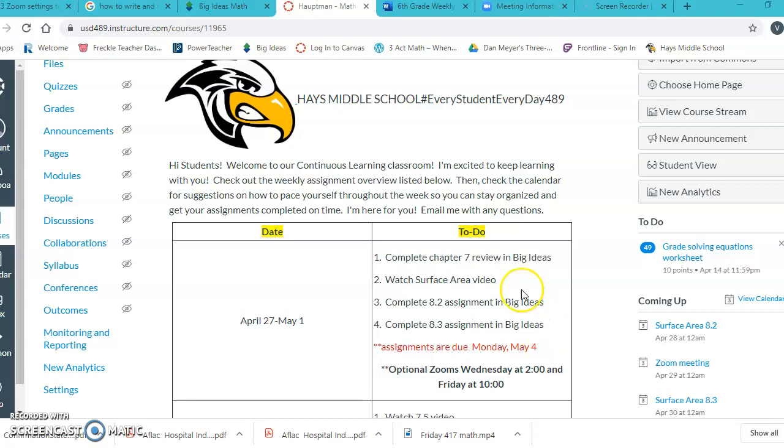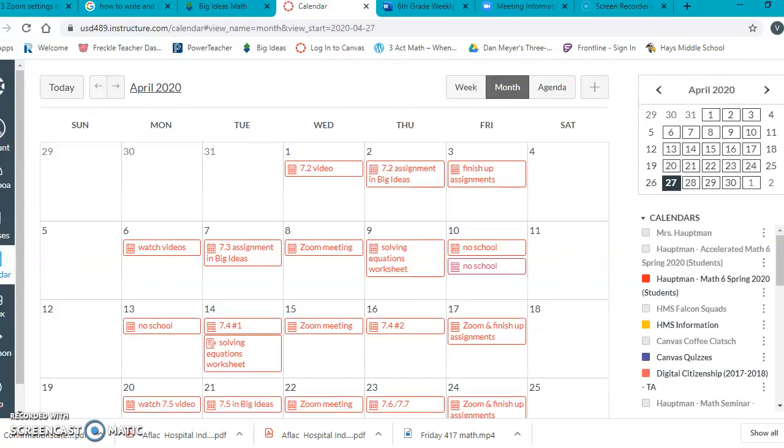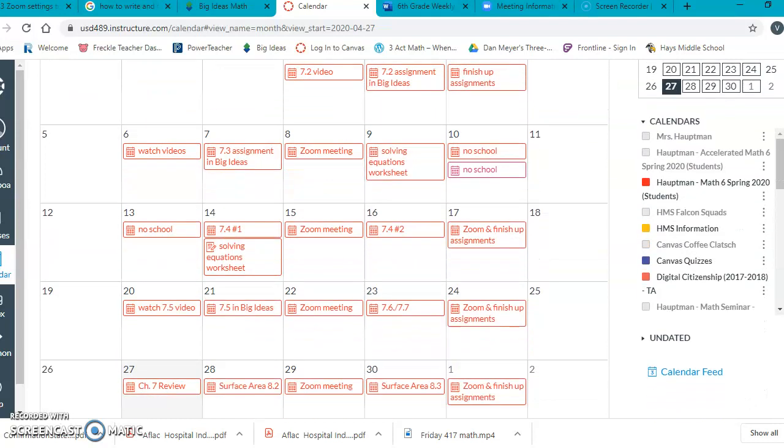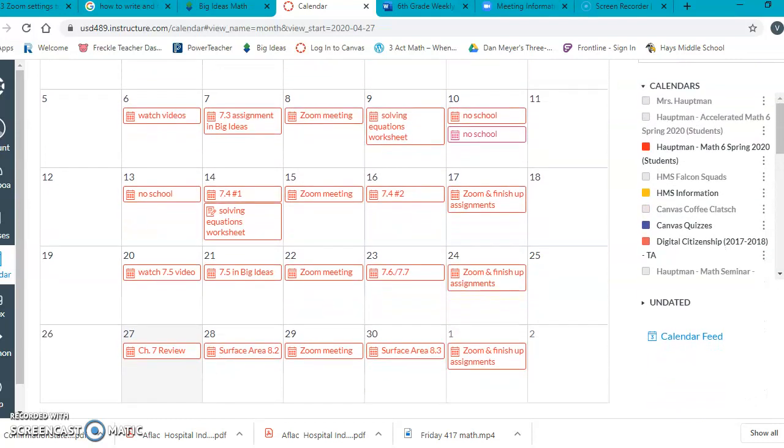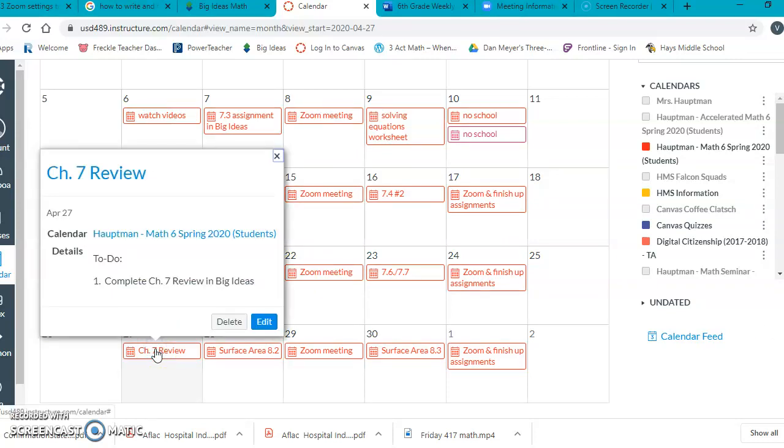If you would go over and check the Canvas calendar, I've given you an example of how you can pace yourself this week. You don't have to follow this exactly. This is just, like I said, an example of how you can break down your week. So today, you could do the Chapter 7 review and big ideas. We are finished with Chapter 7. We will not do a Chapter 7 test or quiz. We're going to do the review, and then we're going to go ahead and move on to Chapter 8.